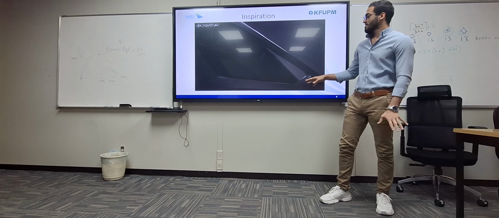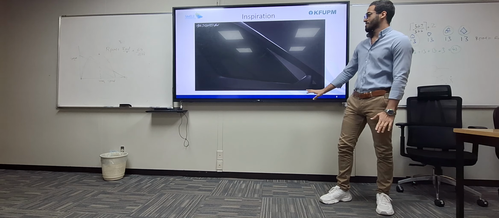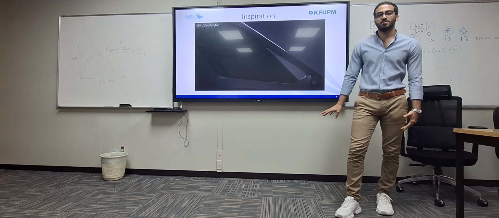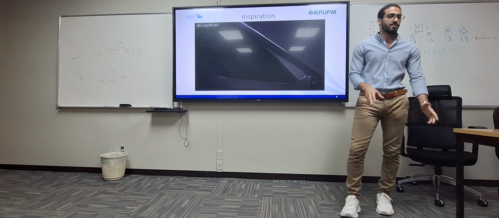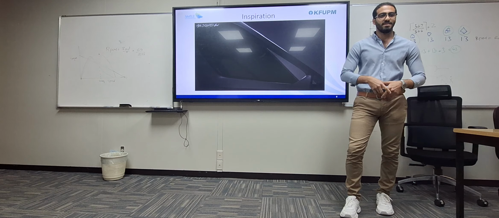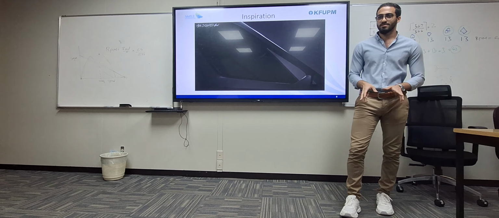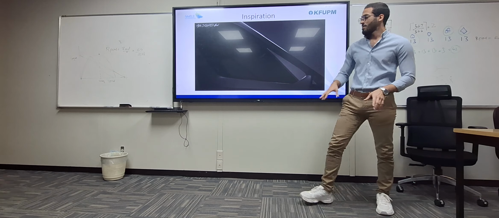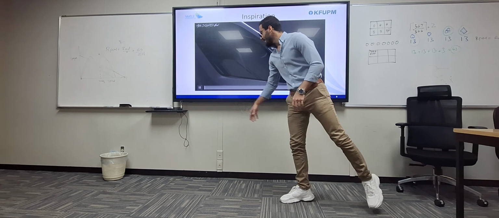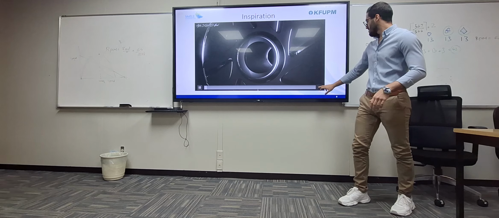My inspiration, or our inspiration, came from this video. This video belongs to Hyundai Elevate. This is a robot that can navigate wherever it wants. Actually, it's a rescue robot. So let's see. There are sounds.